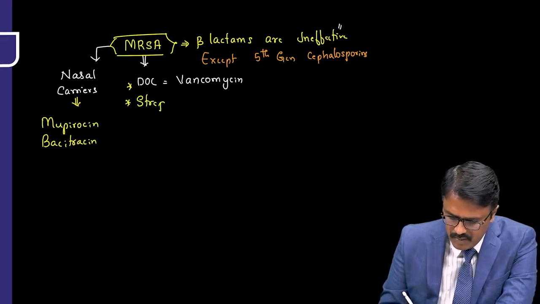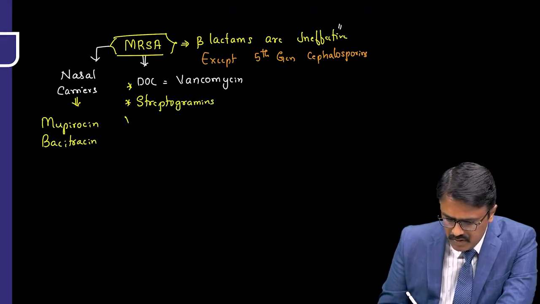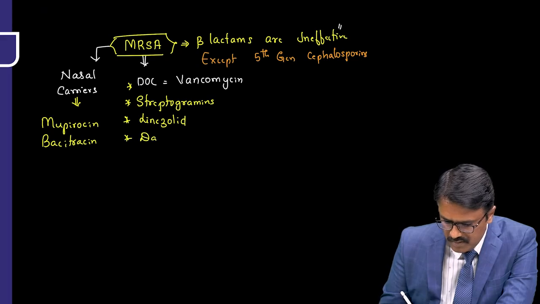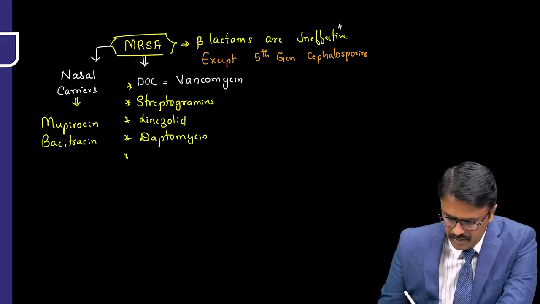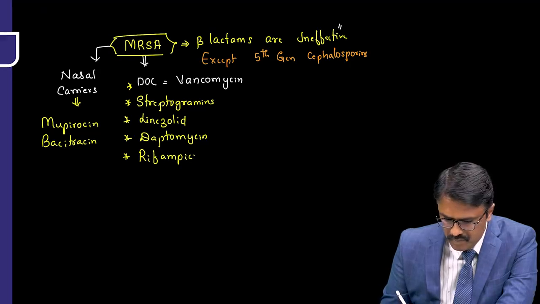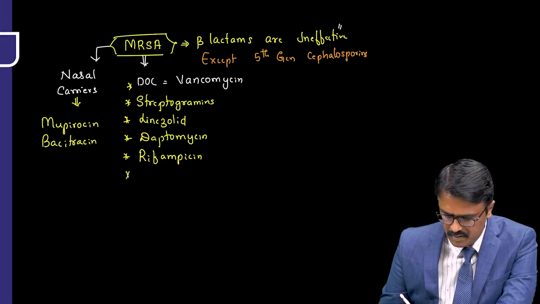You can use streptogramins. You can use linezolid. You can use daptomycin. And you can use rifampicin. Then tetracyclines.